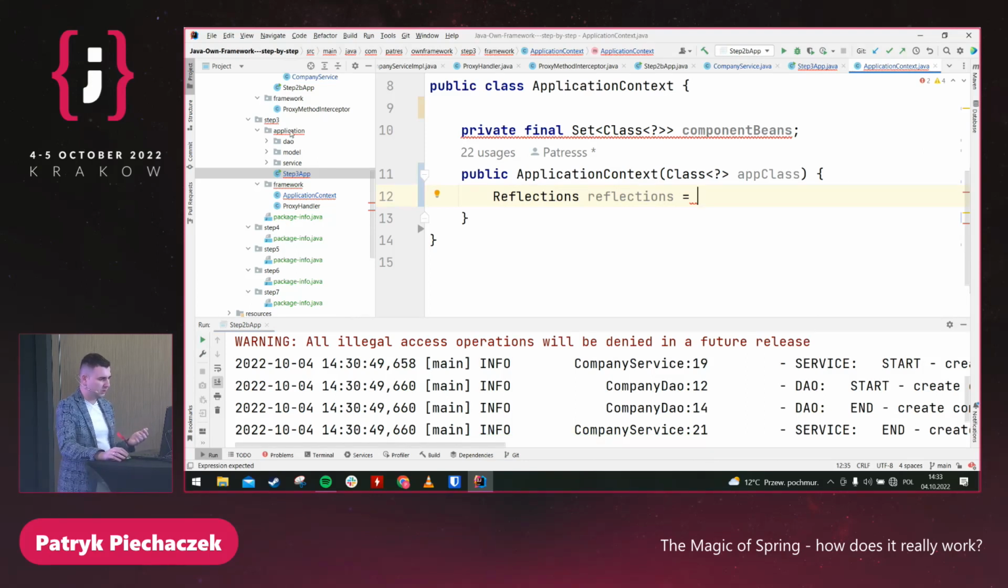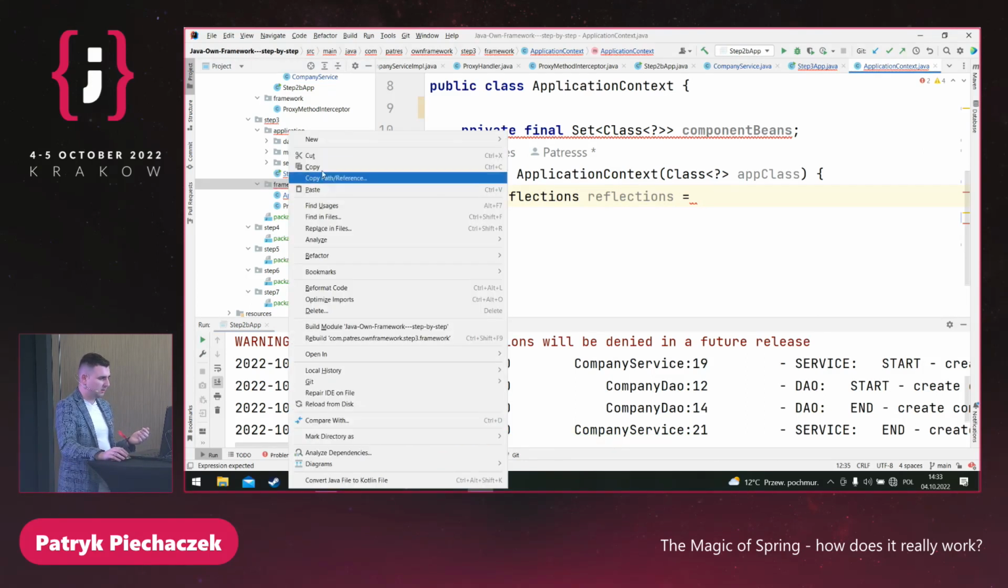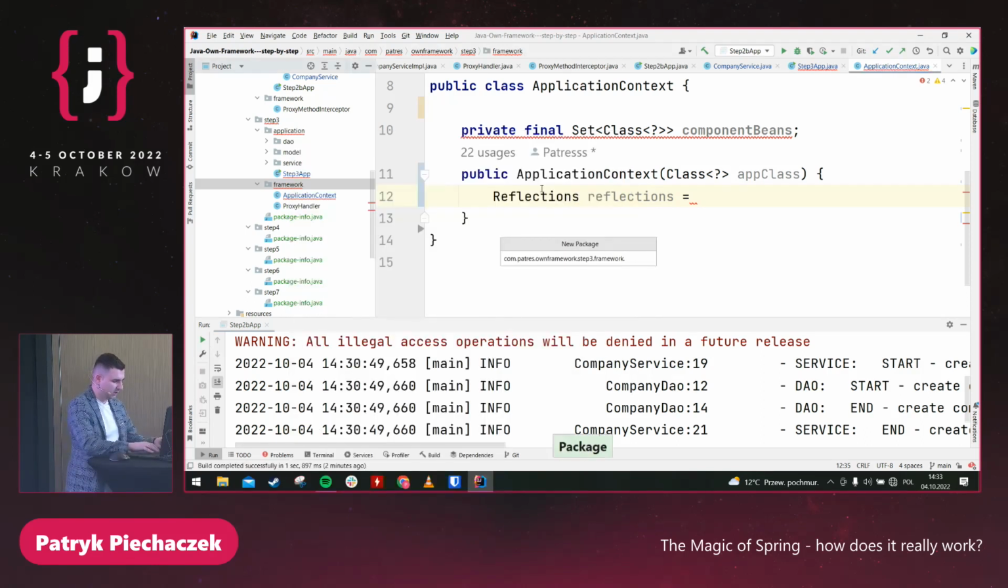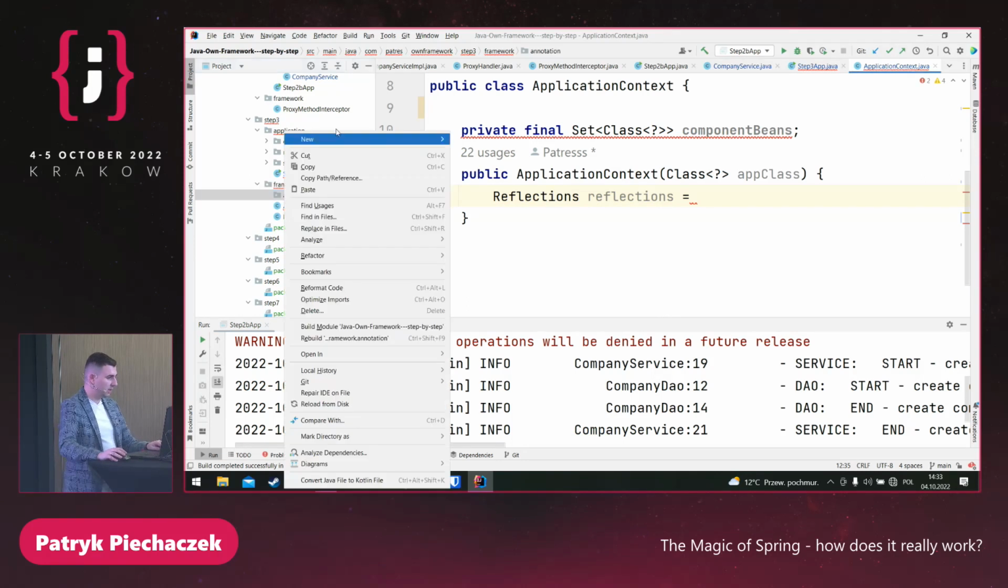So how can we do this using Spring? I will create a new package like annotation. And in Spring, we have an annotation like Component.